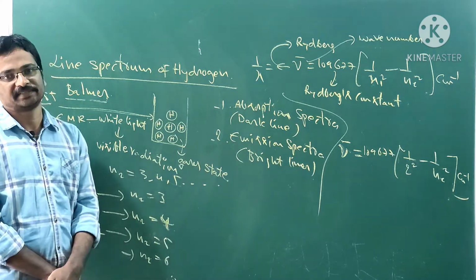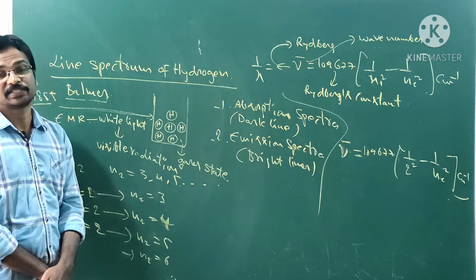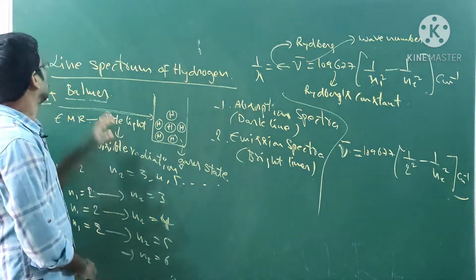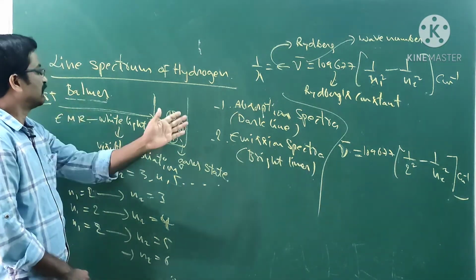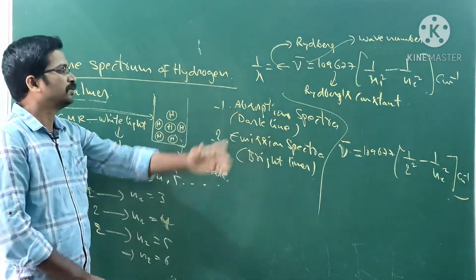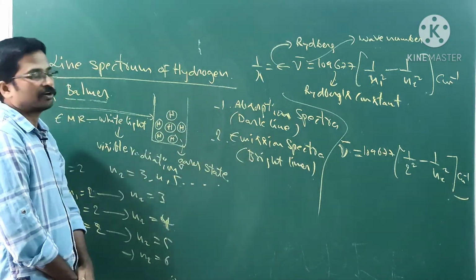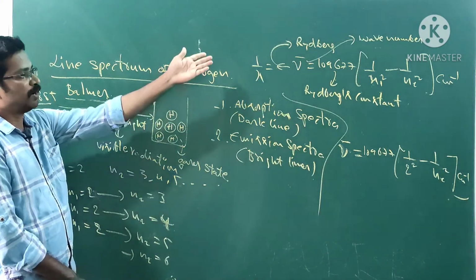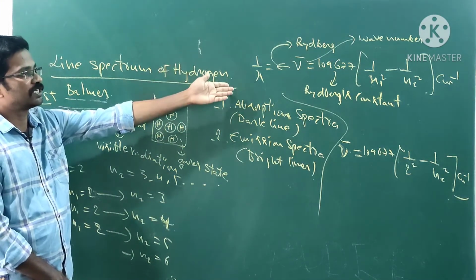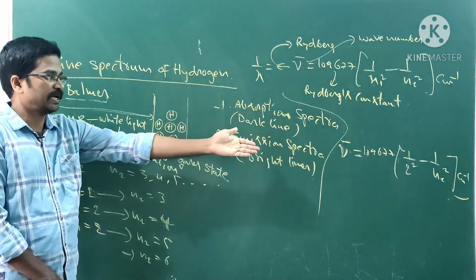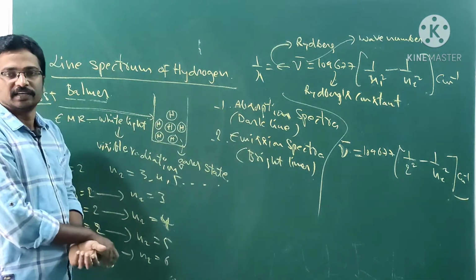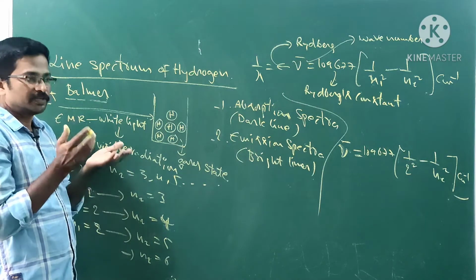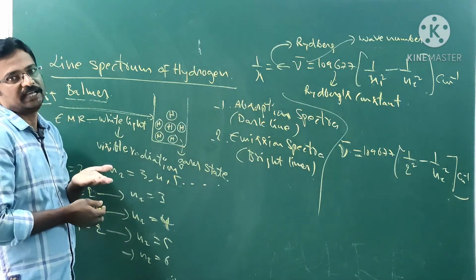He is the first scientist to explain that whenever white light is passed into the sample, you can get two types of lines, dark lines and bright lines. To explain this, he borrowed this equation from Rydberg. The atom has energy levels.